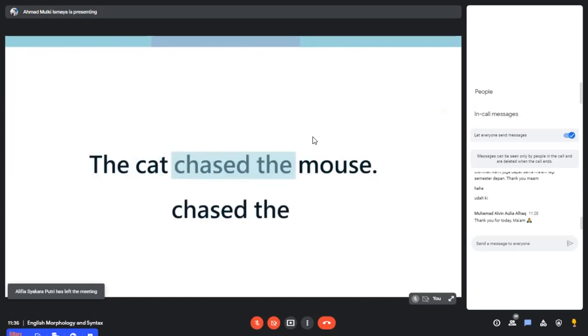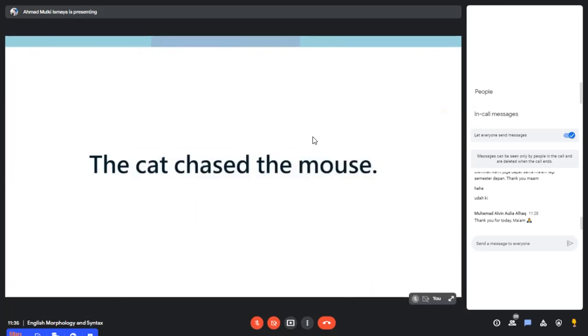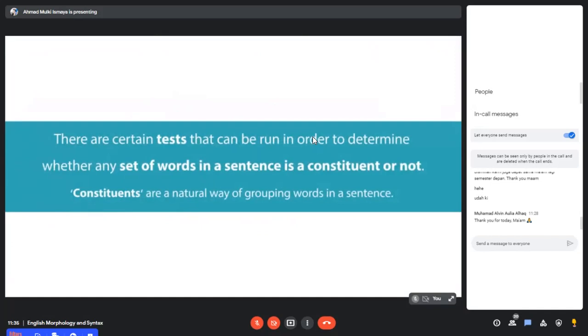The cat, or chased the, or is it cat chased the, or the mouse? These are different words that you could take and say, okay, the two words, the cat, do they really go together intimately as a constituent? Or the words chase the? I think we have the hunch that chase the is not a constituent, but then how do you go about systematically explaining this? There is a way to do that.